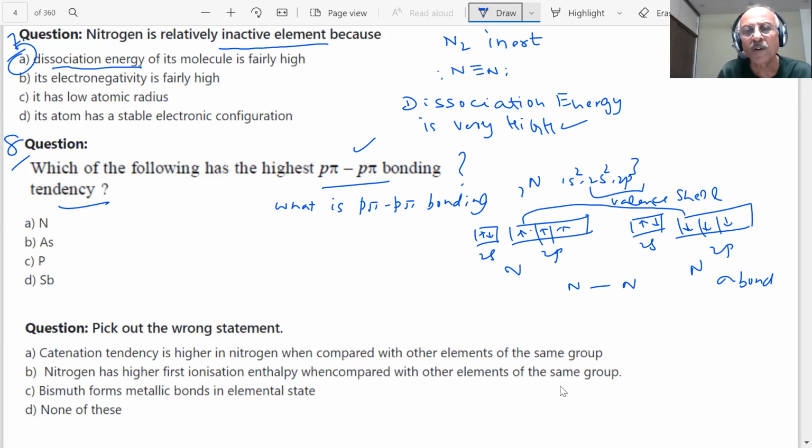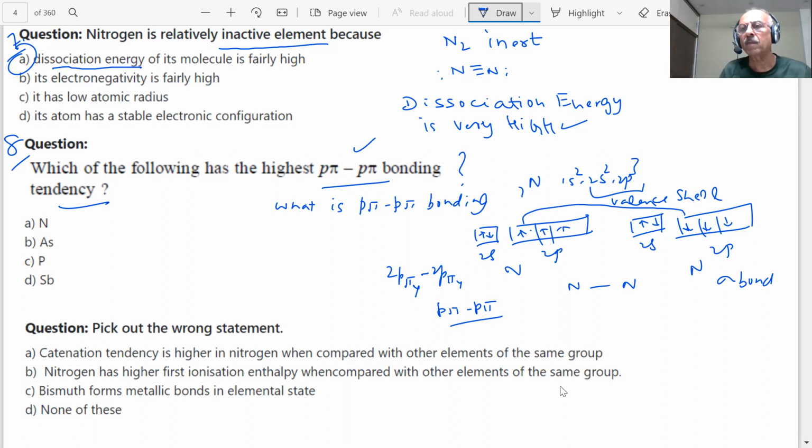So here 2p pi of one nitrogen and 2p pi. So if this x is there, then y 2py, y 2py. So this type of bonding which will take place between one and the other, there will be pi bonds. There will be two pi bond, students. This is what we call as p-pi bond.